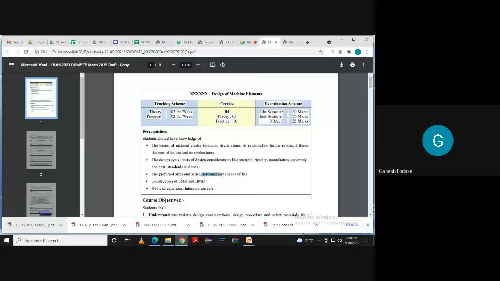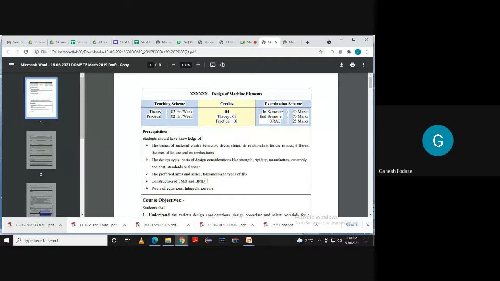Tolerance, limits, fits. Have you studied this topic? Limits, fits, tolerances. Sir, in GD&T. Okay, there is a subject GD&T. Very good. So you know this topic: what is limit, fit, tolerance, then types of fits, types of tolerance, like this. Then series, different series and preferred sizes. I hope you studied these under GD&T. Good subject.